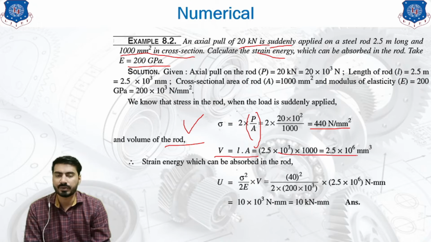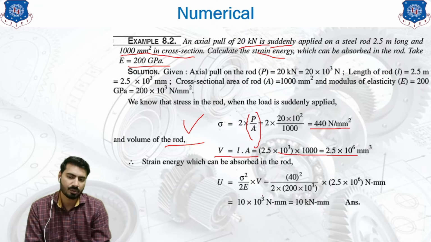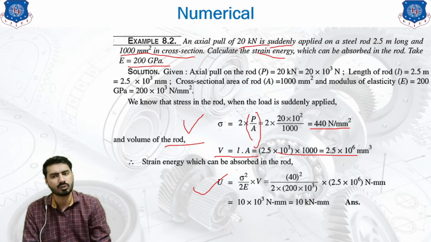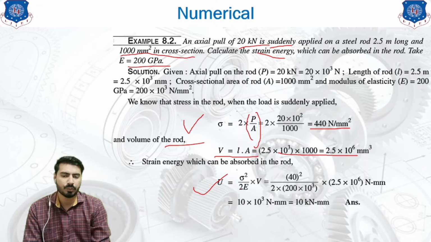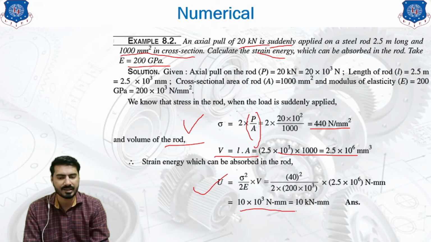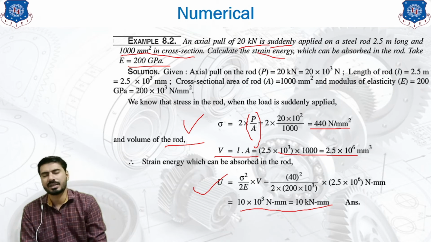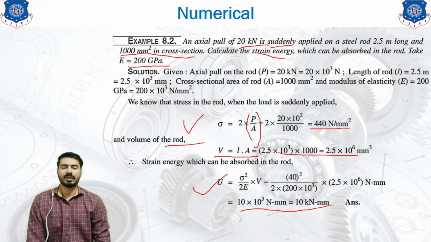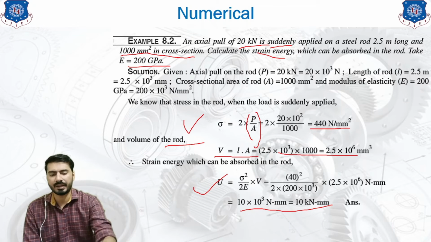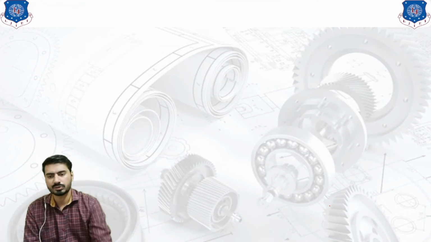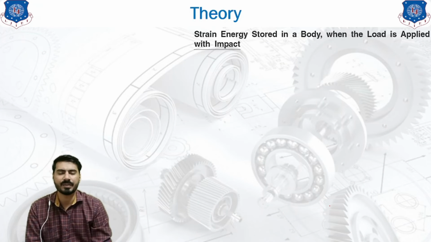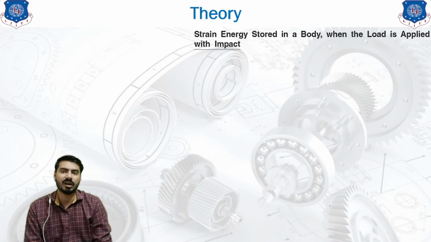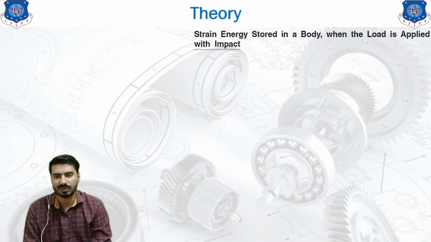Now if you want to find out the strain energy, then we apply the formula of the strain energy, that is nothing but sigma square upon 2E into V. Put all the values into this equation and simplify, then you will get the answer as 10 into 10 raised to 3 Newton into mm, or 10 kilonewton into mm. So this is how we completed our example based on the strain energy generated due to the suddenly applied load.